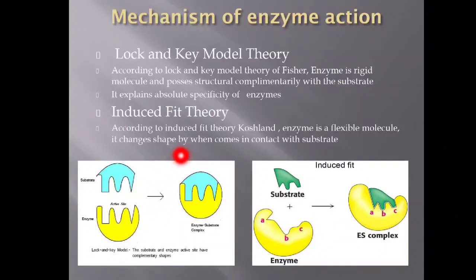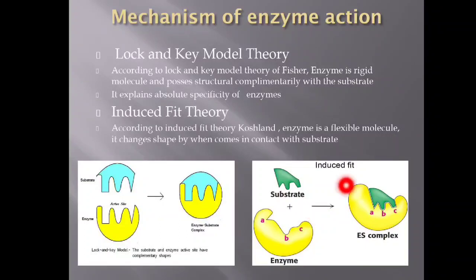The other mechanism is the induced fit theory proposed by Koshland. This theory is quite opposite to the lock and key model. According to this theory, the enzyme is not a rigid molecule, but a flexible molecule. It changes its shape during the chemical action. You can see here the shape of the substrate is not complementary with the shape of the enzyme. So the enzyme is a flexible molecule.